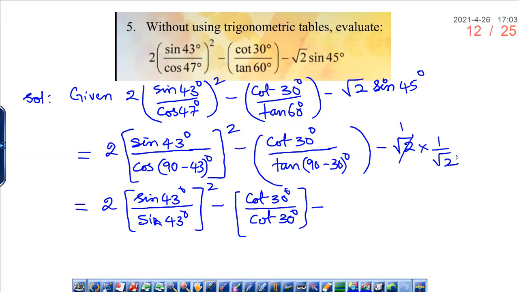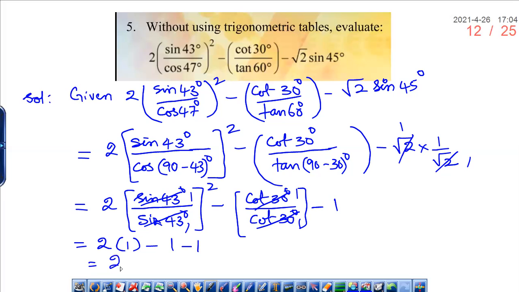So root 2 one time, minus 1, you will get. Now tell me, sine 43 degrees divided by sine 43 degrees. We get 1. So 1 square is 1, right? Minus 1 minus 1.